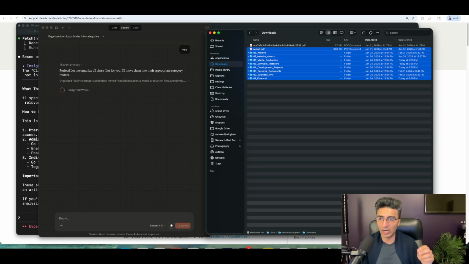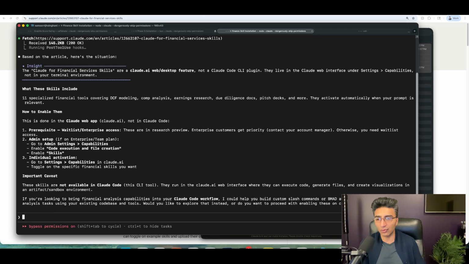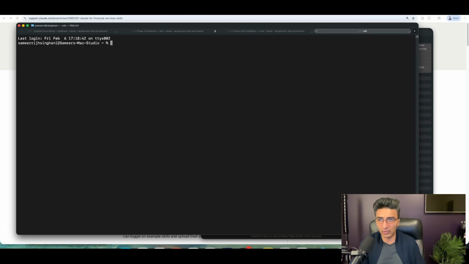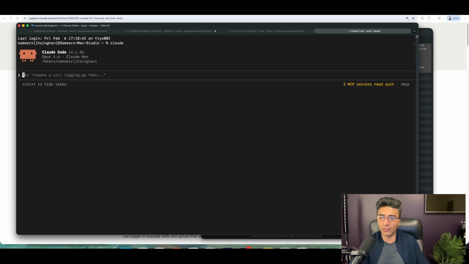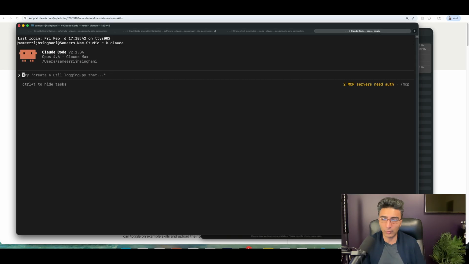So that's really the power of this technology here, is that you don't need to learn how to be a developer. Sure, if I want to do the same thing in terminal here, I could definitely do that. I could say the same command, and I can just use the Claude command here. And the interface here is going to be a lot more technical. So depending on your skill set, if you're looking to use Claude for development work, this is really the main interface that most developers are going to use.